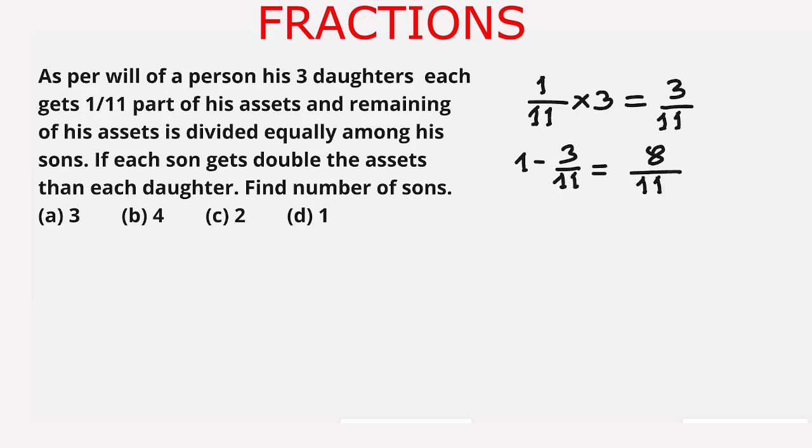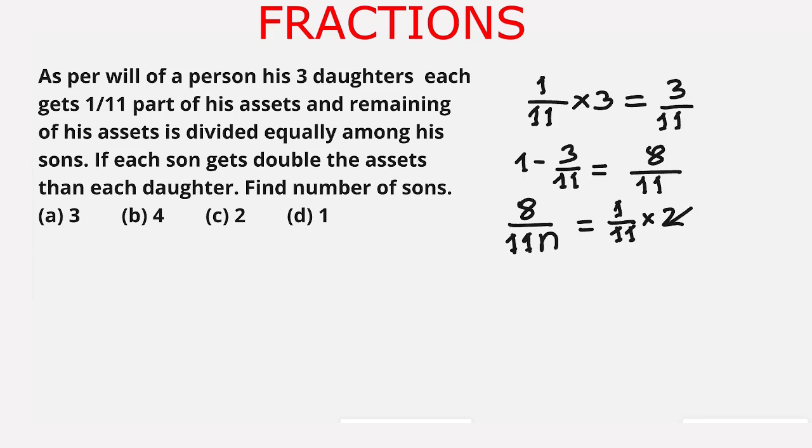If he has n number of sons, then each son gets 8/11n. This is the share of each son. Now this is equal to twice the asset each daughter receives. So that will be 1/11 multiplied by 2, because each son gets double the 1/11 part of his assets.